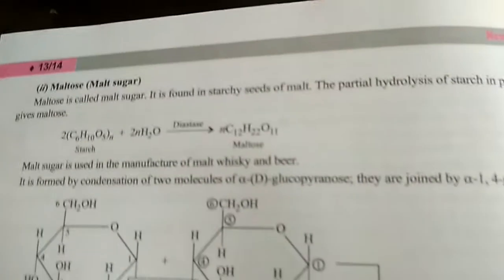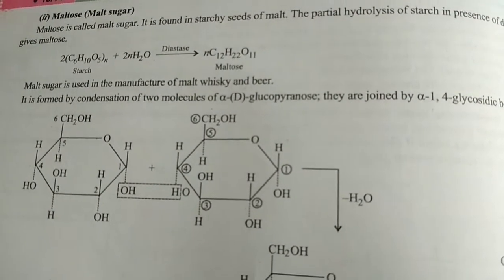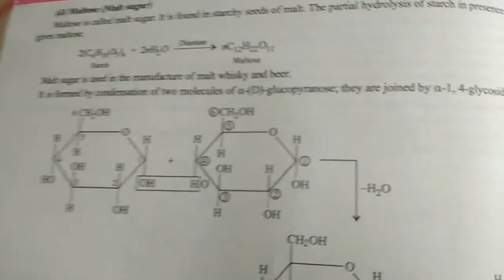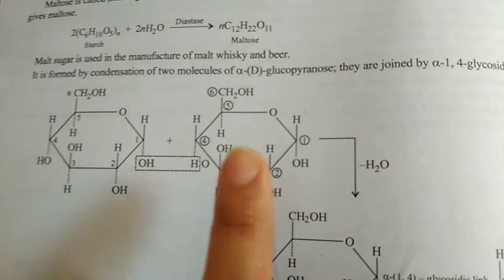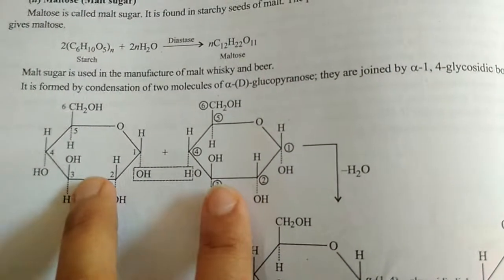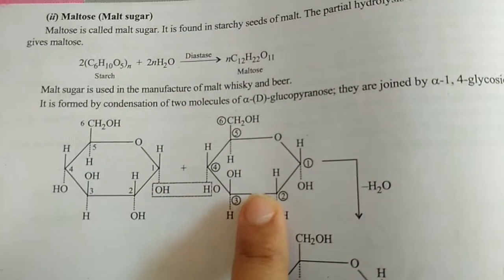Next, our next disaccharide is maltose. So maltose is also called malt sugar. And how will you make maltose? For maltose, you need to take two molecules of glucose. Make sure these molecules of glucose must be alpha glucose. So what will happen? Just observe this diagram very carefully.